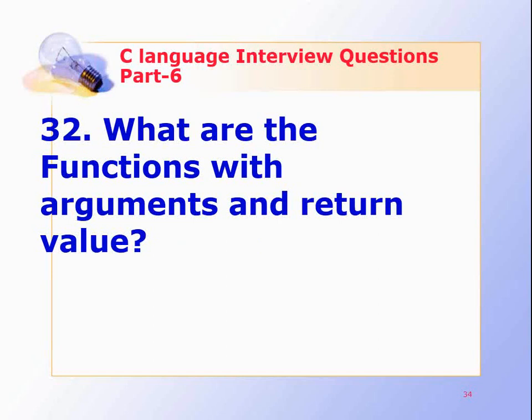What are the functions with arguments and return value? This type of function can send arguments from the calling function to the called function and wait for the result to be returned back from the called function to the calling function.